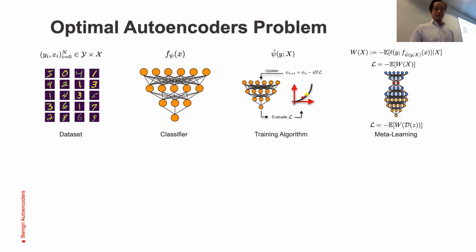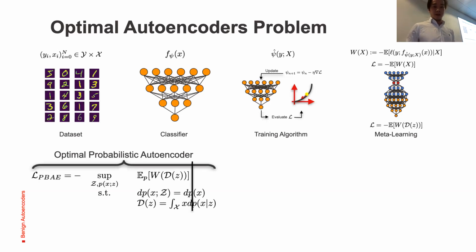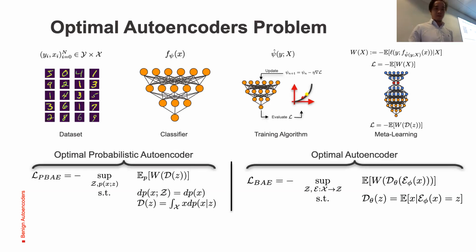So now that we have all the tools, I can formally describe the problems. On the left, we have the optimal probabilistic autoencoder problem, which is the negative supremum of the expected value of the W function evaluated on the reconstructed data. The constraint is the probabilistic autoencoder's constraint, which is that the marginal probability distribution over the latent space should be equal to the original probability distribution.